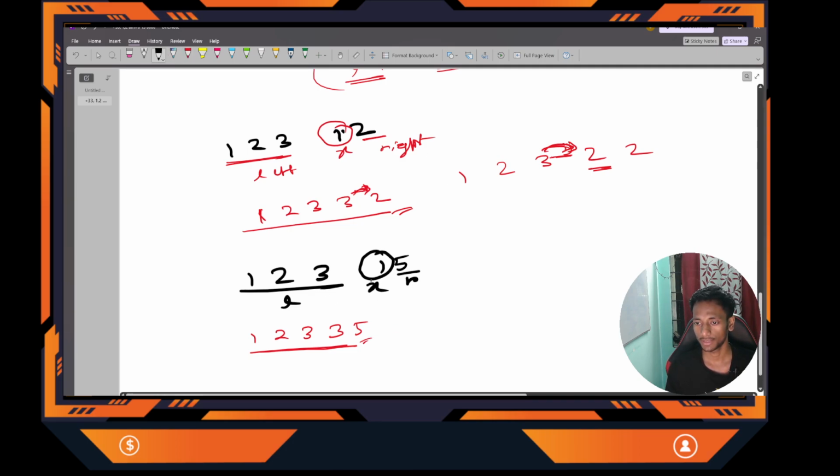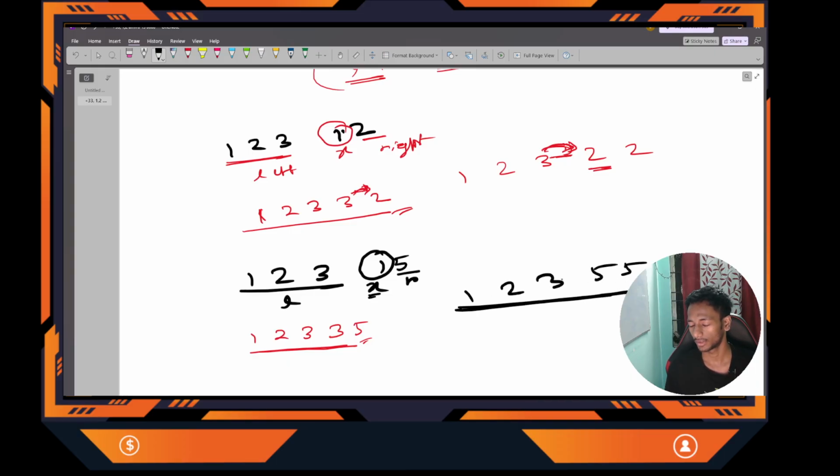Next, suppose I have changed this x to 5: 1 2 3 5 5. Here also the array is non-decreasing, right? Correct. So the condition is that the rightmost element in the left array should be less than the leftmost element present in the right array. Correct.